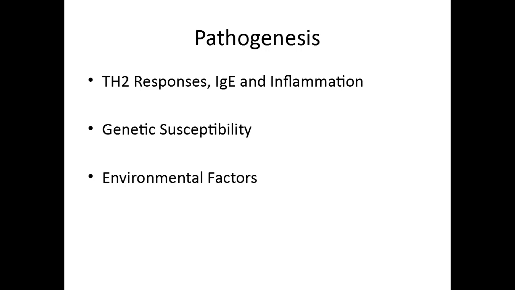Going on to the pathogenesis of bronchial asthma. So it's a very complex pathogenesis. I have attempted to simplify it. The important part of the pathogenesis is the Th2 response, IgE and inflammation. So this is very important for the atopic type of asthma that we saw. Apart from this, genetic susceptibility, some genes and some environmental factors also play a role in the pathogenesis of bronchial asthma.